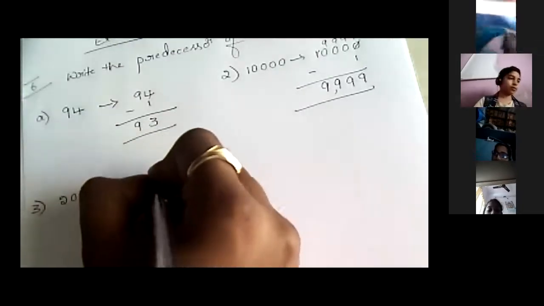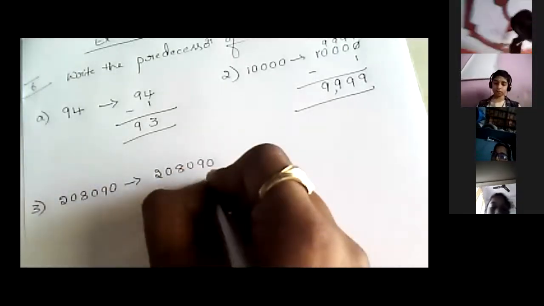Yes. So the third number is 2,08,090. How to read this number? Ones, tens, hundreds, thousands, ten thousands, lakh. 2 lakh 8,090. We have to find the predecessor for this number. So I will subtract 1 from this number.